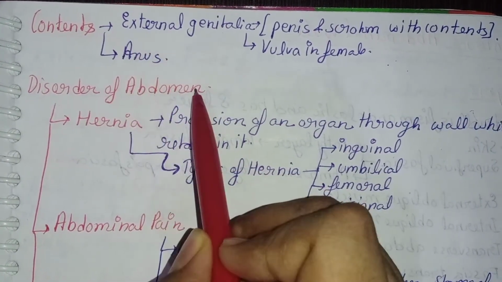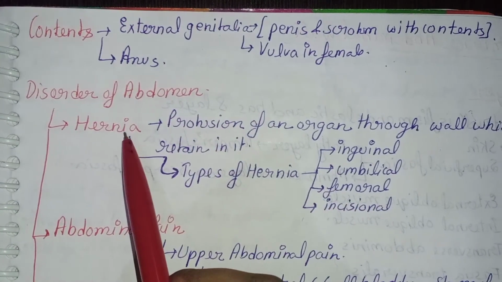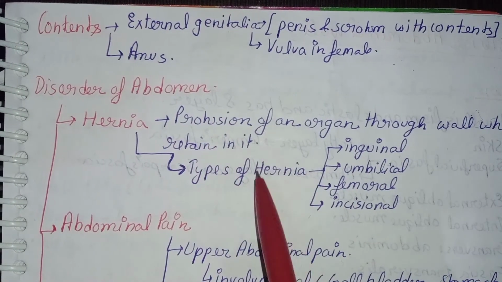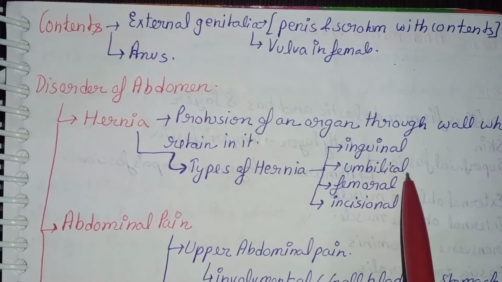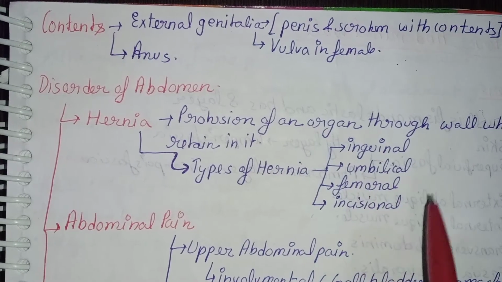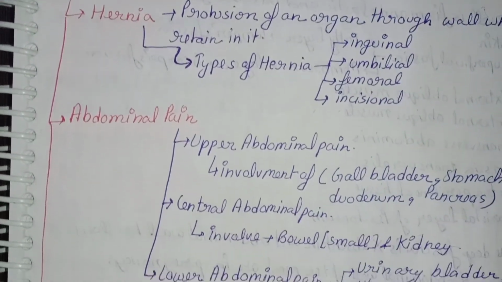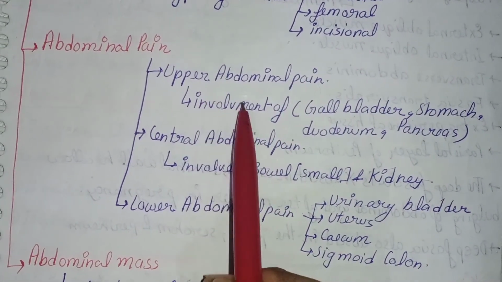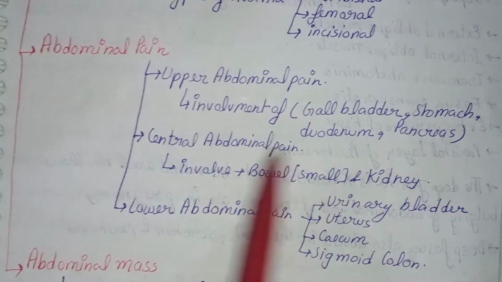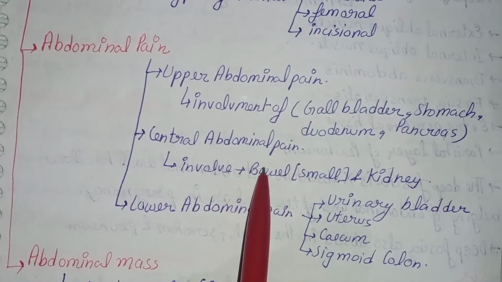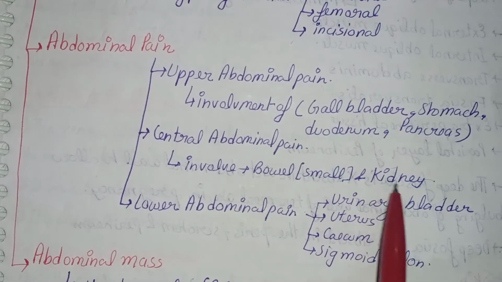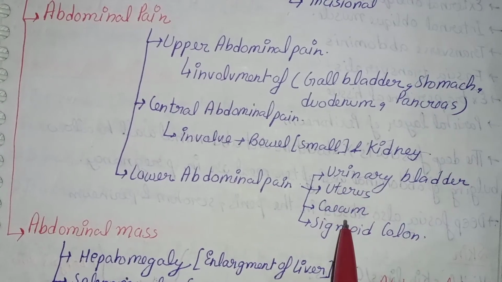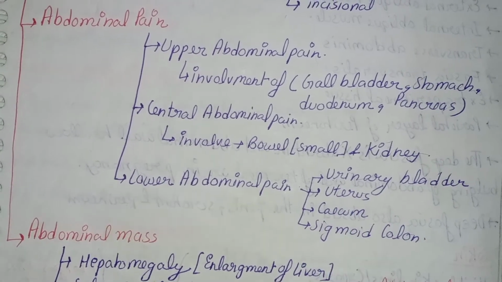Now coming to disorders related to abdomen, like hernia. Protrusion of an organ through the wall which retains it is called hernia. Types of hernia are inguinal, umbilical, femoral and incisional. Now coming to abdominal pain. Upper abdominal pain usually involves gallbladder, stomach, duodenum and pancreas. Central abdominal pain usually involves small bowel and kidney. Lower abdominal pain usually involves urinary bladder, uterus, cecum and sigmoid colon.